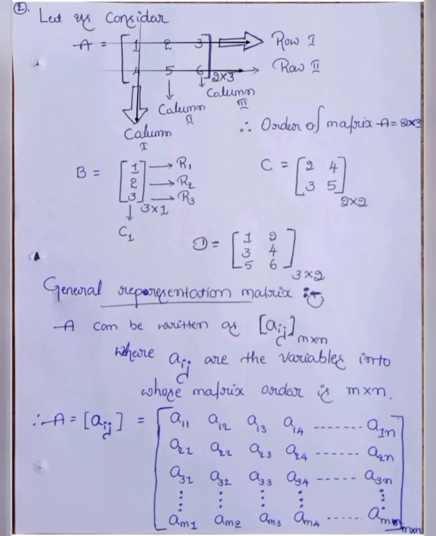Next, the first vertical line is called column 1, the second vertical line is called column 2, and the third vertical line is called column 3. Are you clear? It's very easy actually. Okay, once again I will repeat.